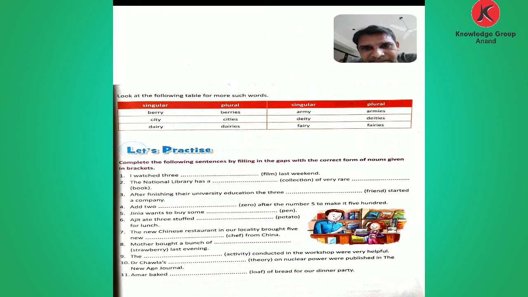Dr. Chawla's blank on nuclear power were published in the New Age journal. Dr. Chawla's theory on nuclear, theory is given one, theory on nuclear power. In the nuclear power, it's a theory, but not in singular form, it's a plural form. Were is given.